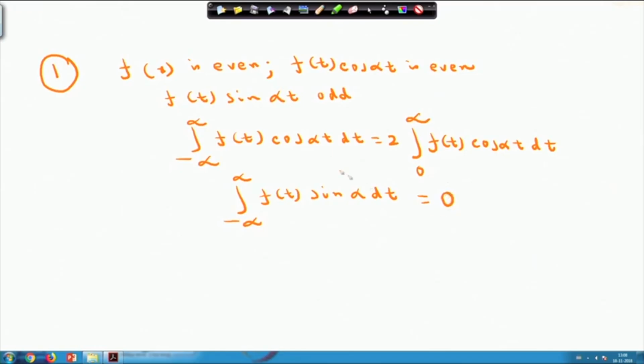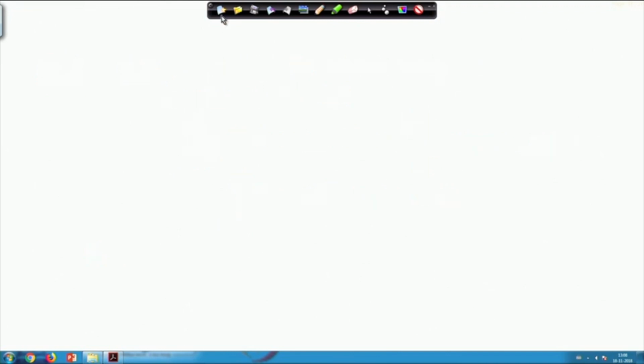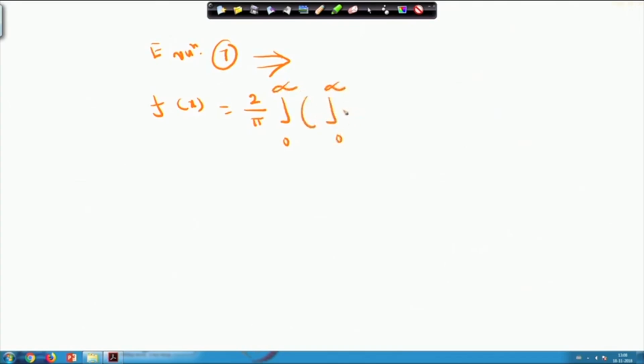If I substitute these two things, equation 7 can be written in that case as f(x) equals 2 by pi, integral from 0 to infinity, f(t) into cos of alpha t dt, into cos of alpha x d alpha. Say this is equation 8.